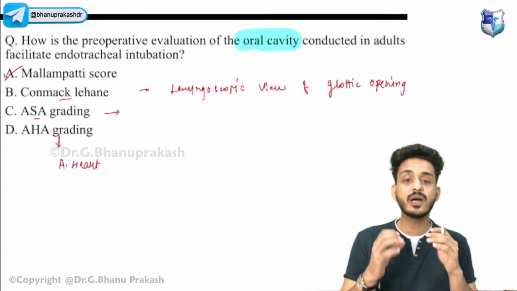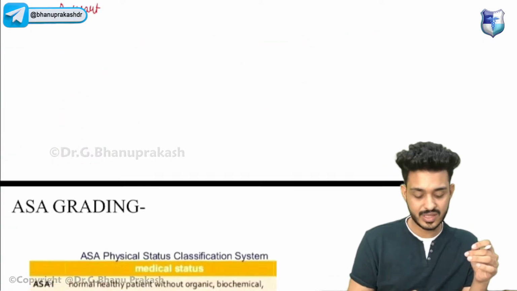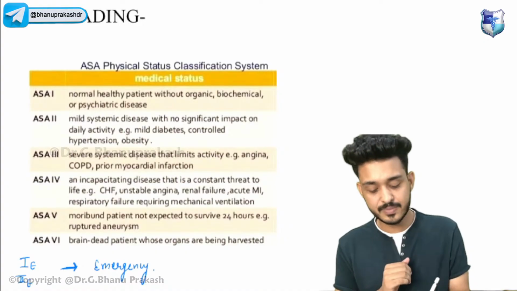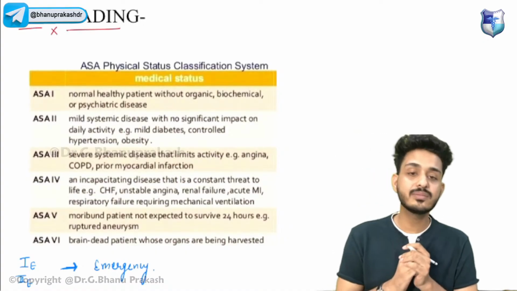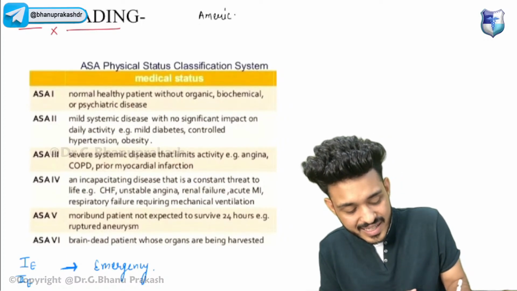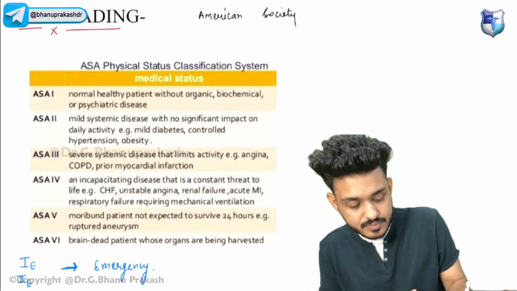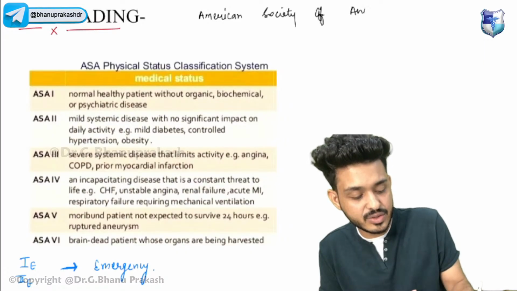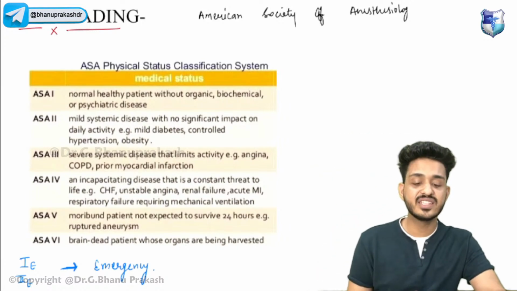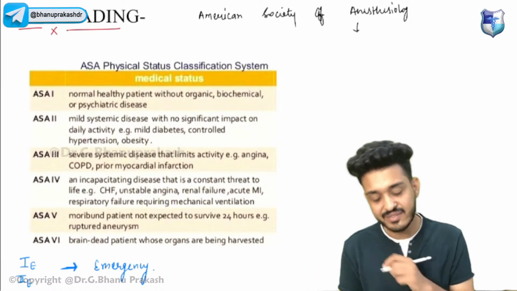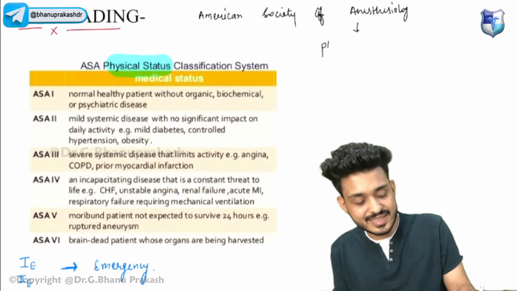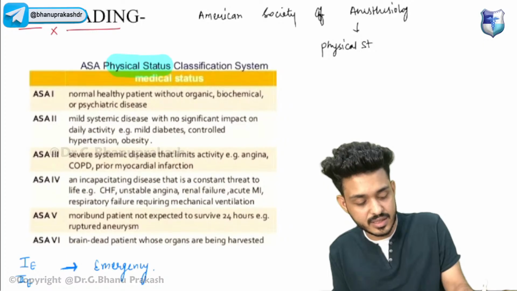Okay, so now one by one we will be discussing all the scores that we have. First of all, I will tell you the important ones. The question is coming from this particular ASA grading. What is the meaning of ASA grading, guys? The full form is American Society of Anesthesiologists, and this ASA grading tells us about the physical status of the patient.